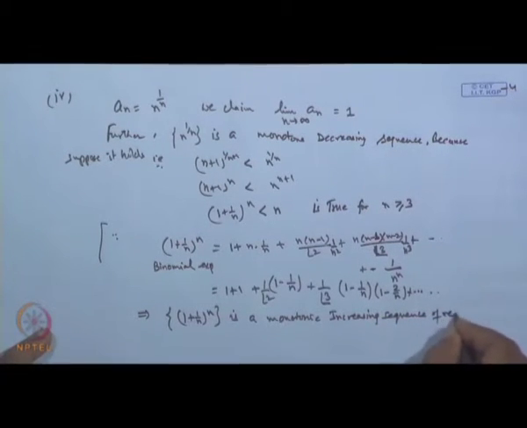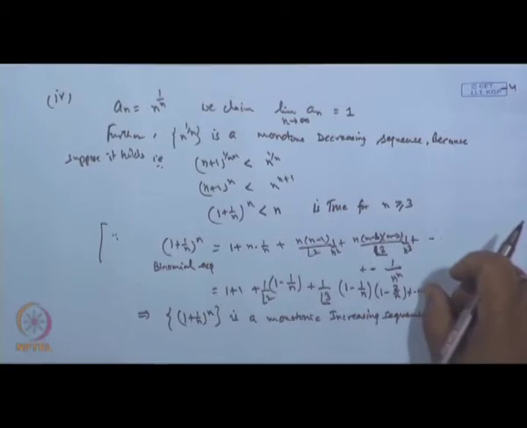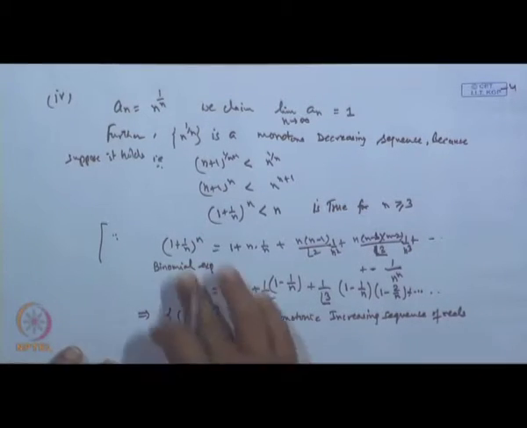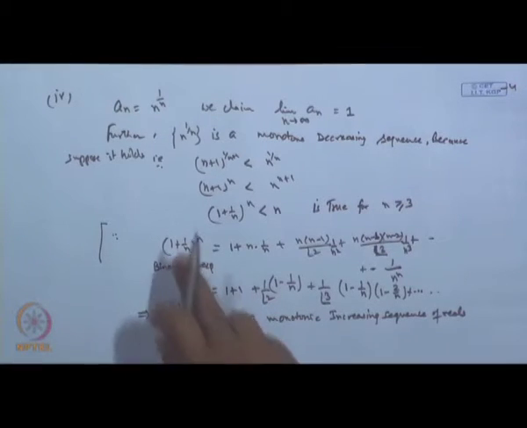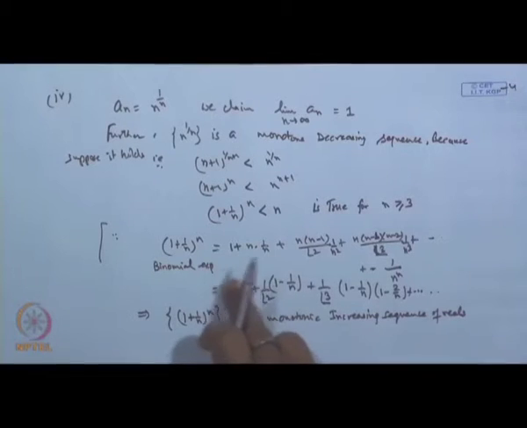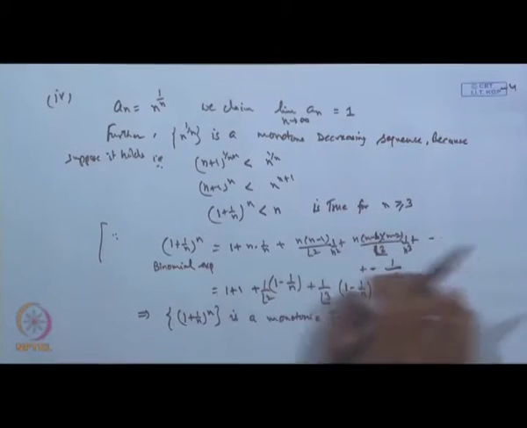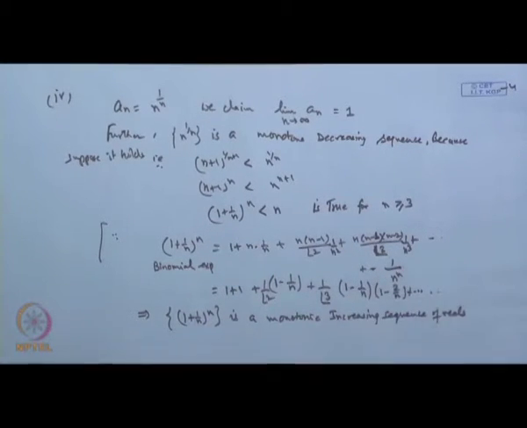Of reals, because when n increases, the terms increase here. And this is positive, this is positive. So you are adding some positive terms again. So it is a monotonic increasing sequence. Further, this sequence, for all n, is at least greater than 2, because these are positive things. But this sequence further